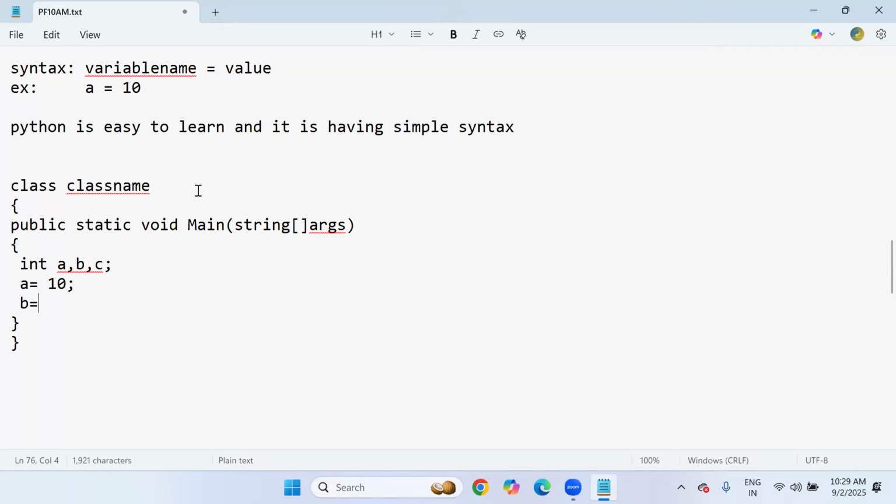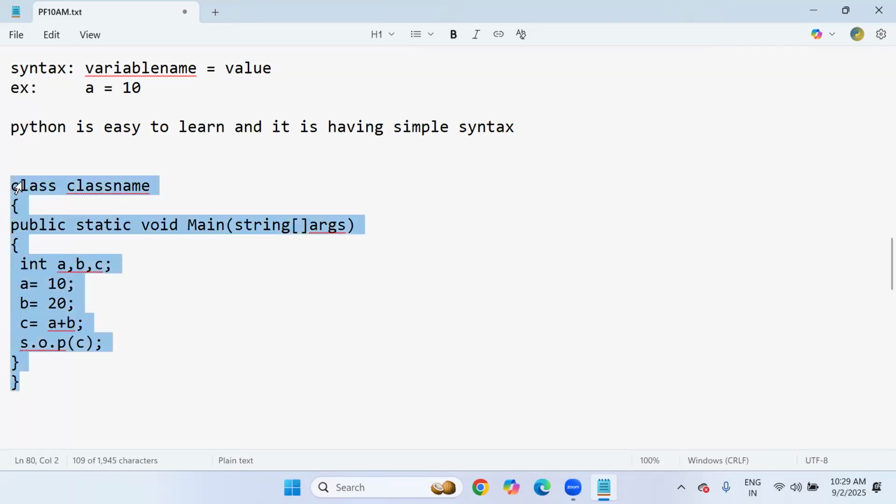B equals 20 like this. C equals A plus B. And now print C. If it is Java, System.out.println(C) like this. This many lines of code I have written just for an add two numbers program. If you make any mistake, like removing a semicolon, it gives an error. Or a missing bracket gives an error.